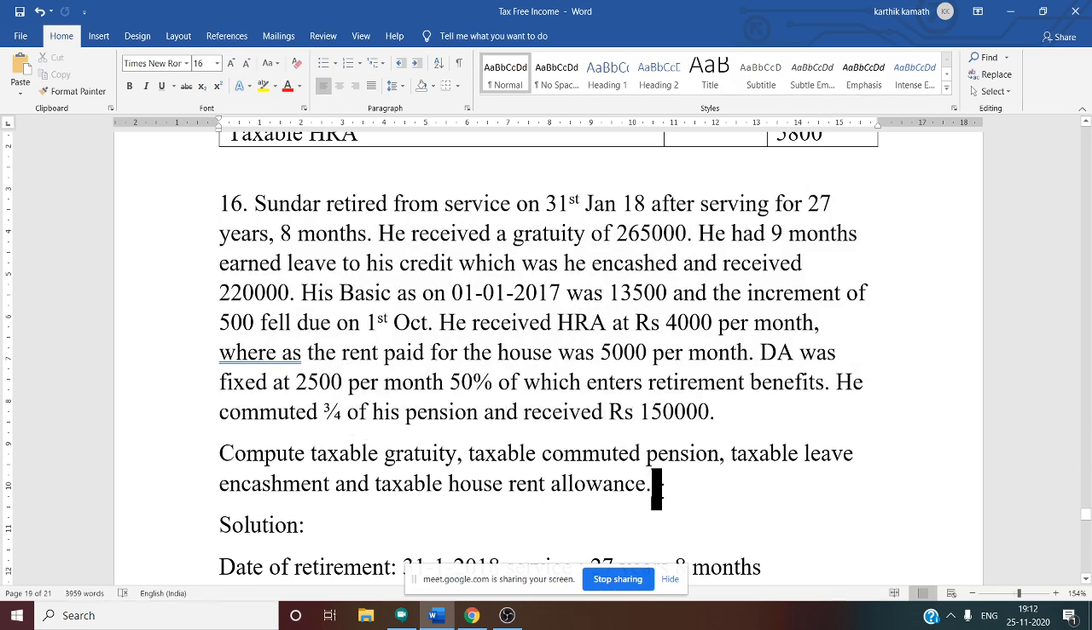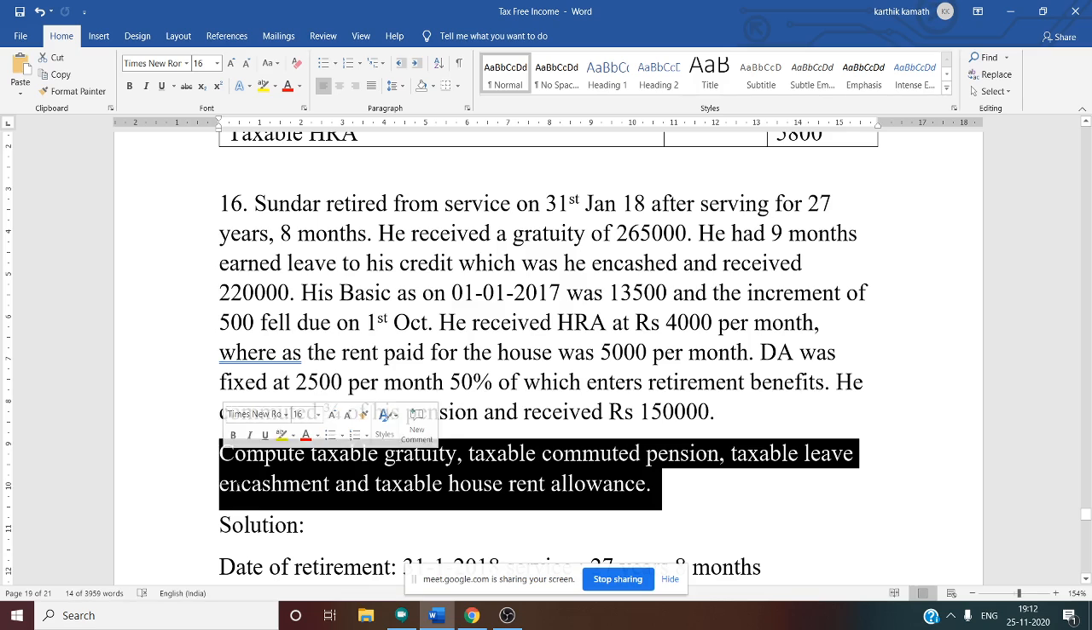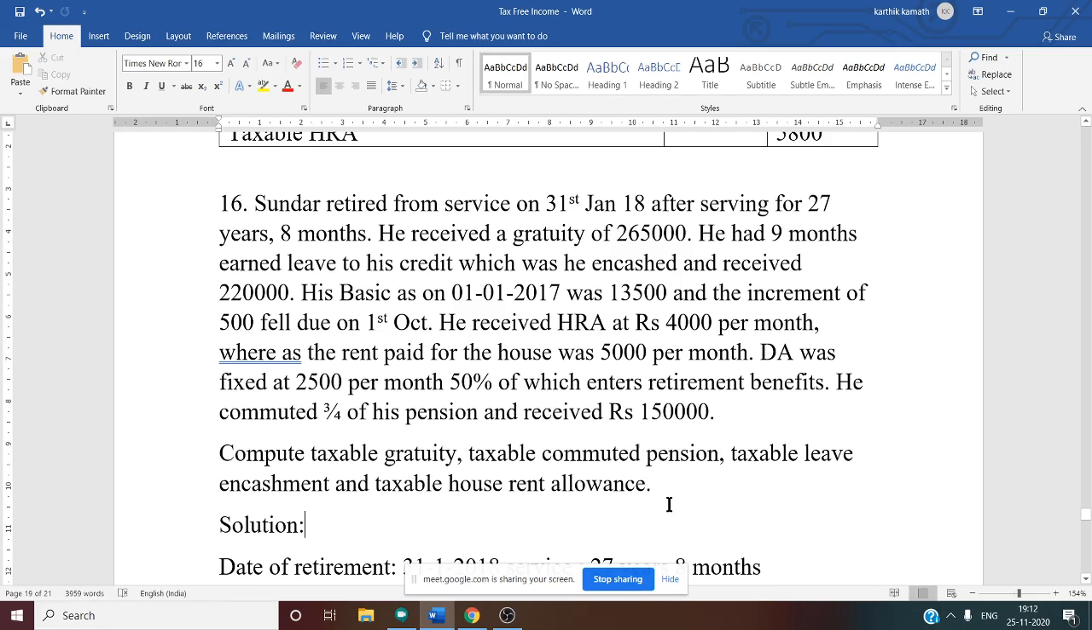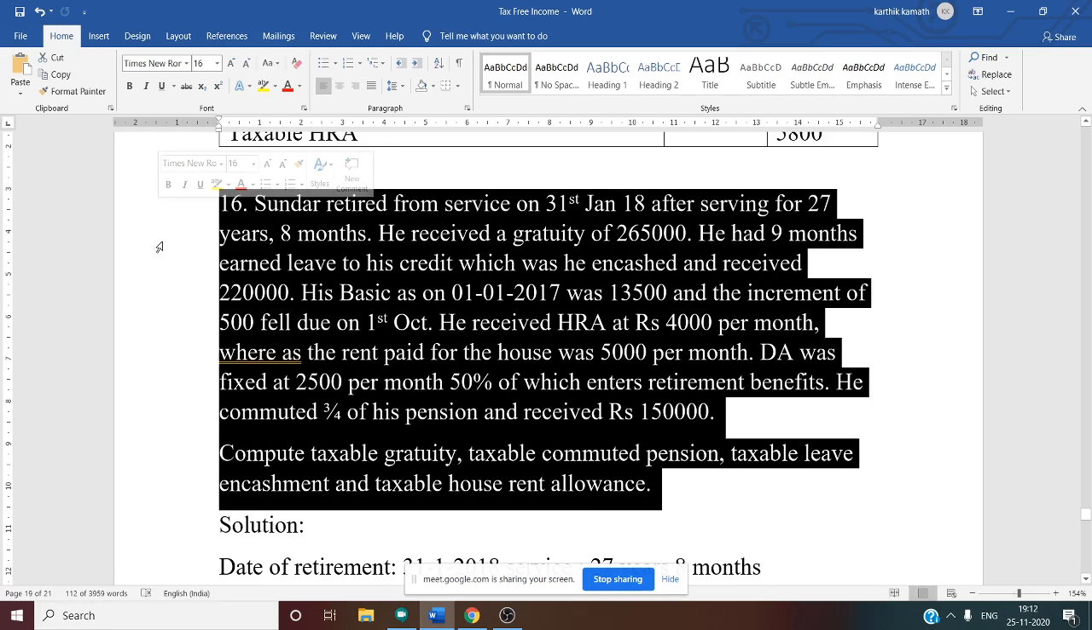Compute all the four concepts covered in this chapter: taxable gratuity, taxable commuted pension, taxable leave encashment, and taxable house rent allowance. There is one more concept which is not covered in this problem, the retrenchment compensation. Whenever the employer removes the employee from the job, compensation is provided to the employee. For that also there are some calculations and rules that we have discussed.